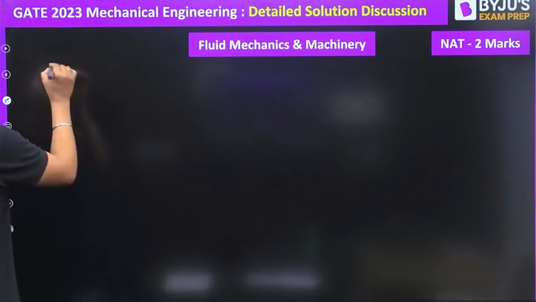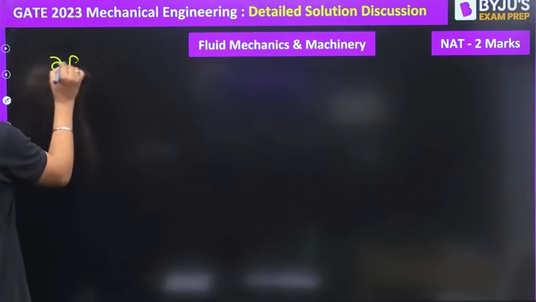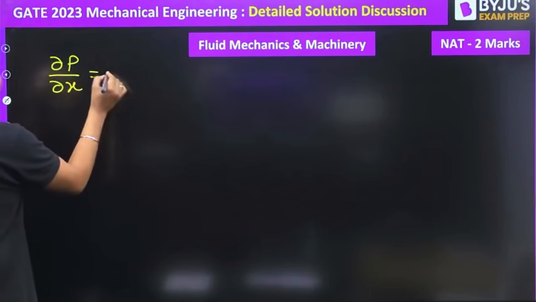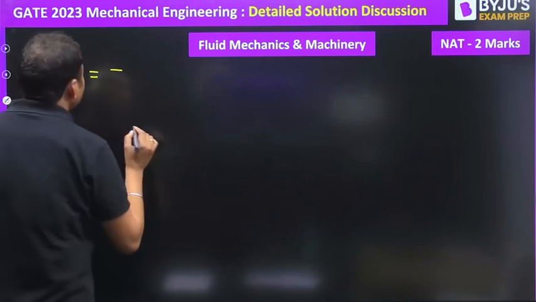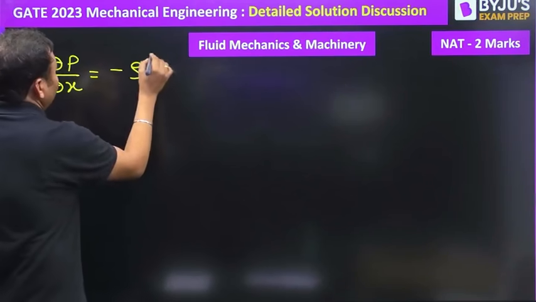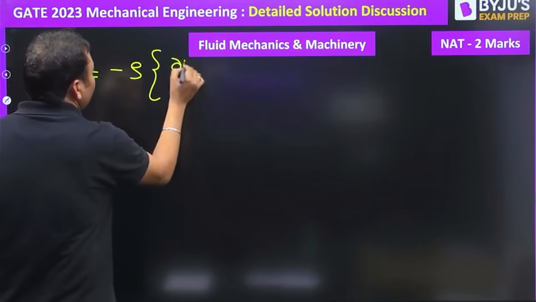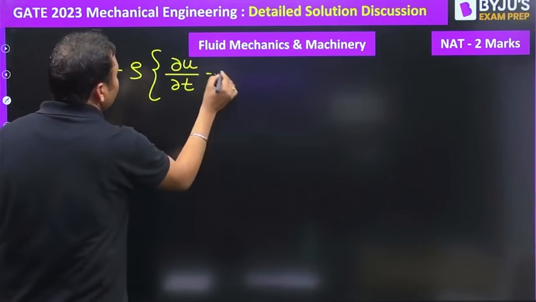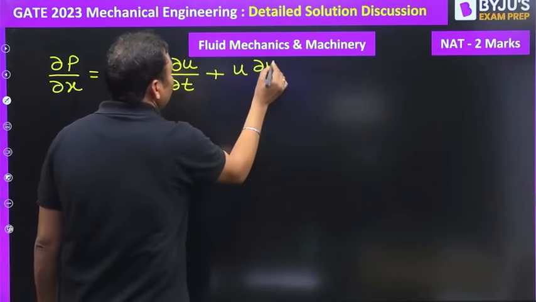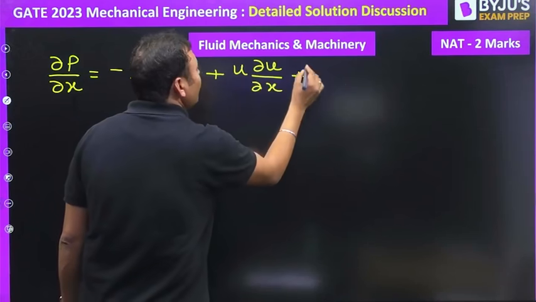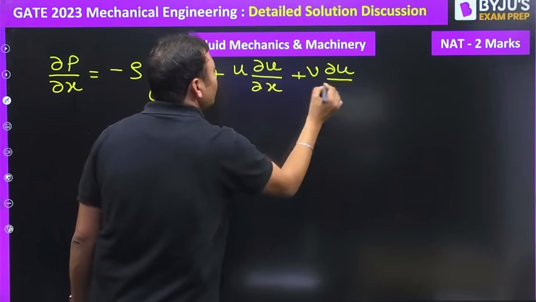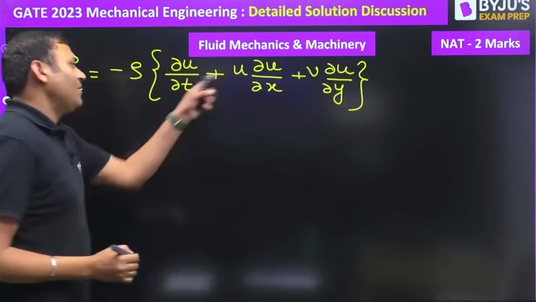So del p by del x is equal to minus rho into ax. What is ax? Del u by del t plus u into del u by del x plus v into del u by del y for 2D flow. Local plus convective.